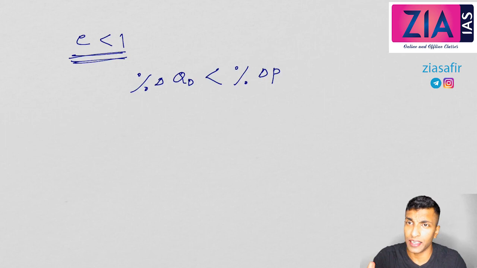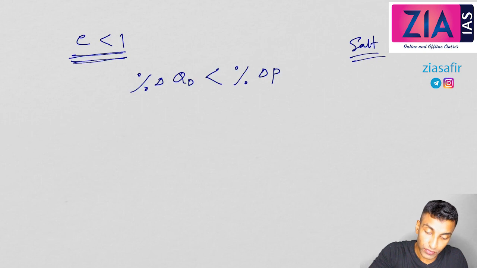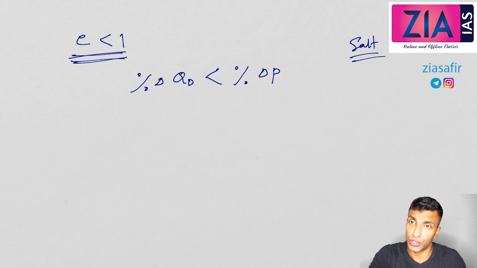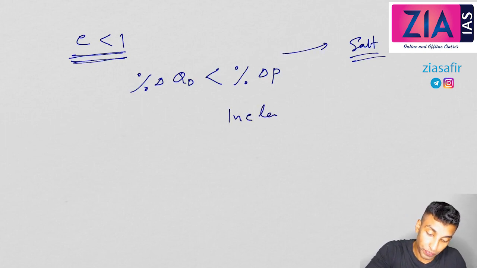So price is changing here, but quantity demanded is not changing much. If you take salt, salt is essential, right? To have in your food, salt is required. So you will buy salt. Whether the price is increasing or decreasing, it doesn't matter. It is not the case that the price is increasing, so you stop consuming salt. Similarly, if the price is decreased, it doesn't mean that you will consume twice the amount of salt. Do you put 2 times the salt in your rice? No. Or in any of your food items? No, you won't do that, right? So the demand for salt is considered inelastic demand.